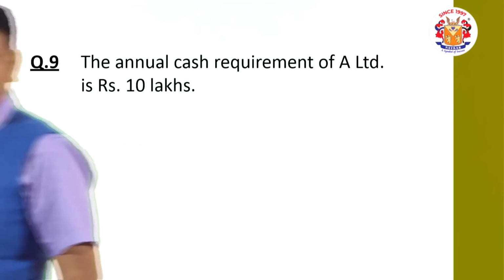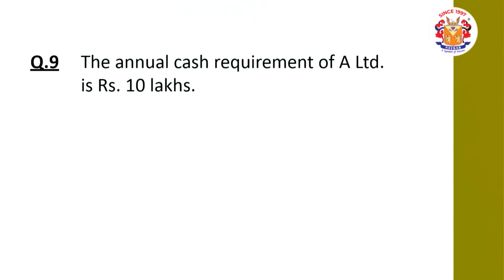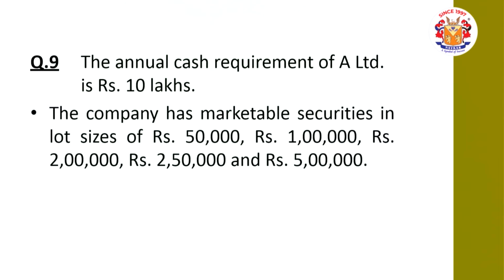Let us see the next question, question number 9, friends. The annual cash requirement of A Limited is rupees 10 lakhs. The company has marketable securities in lot sizes of 50,000, 1 lakh, 2 lakhs, 2 lakh 50,000 and 5 lakhs.